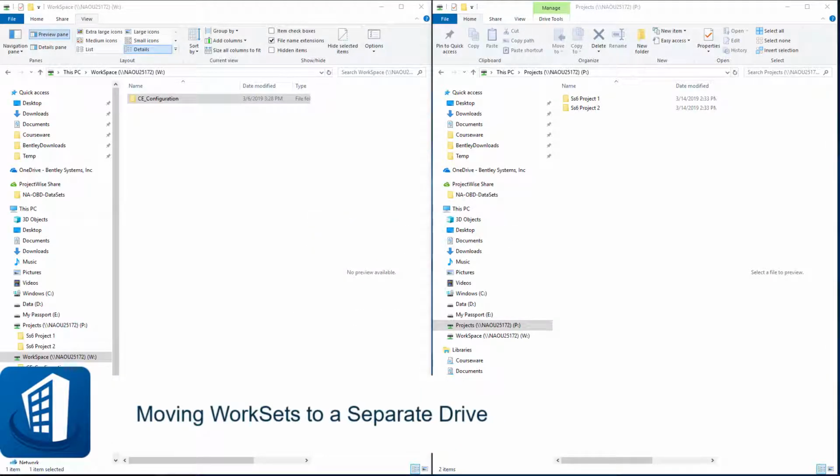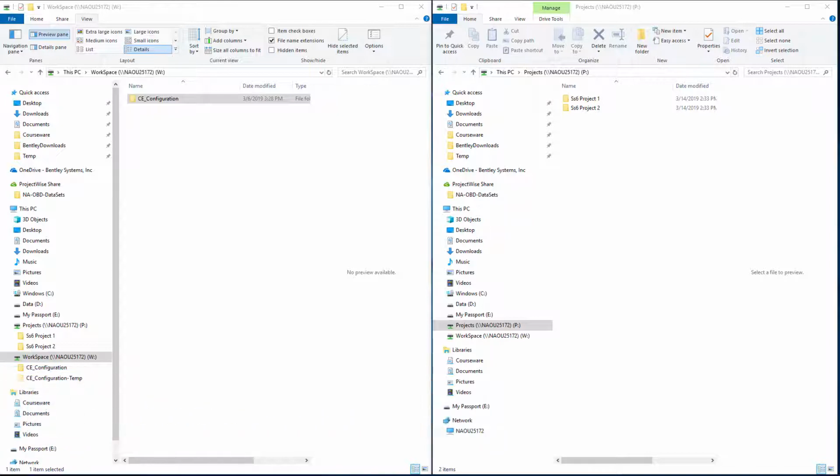Welcome to this session on moving the WorkSets to a separate drive. Now remember, this is an optional step, but a lot of times users would prefer to keep the workspace on a drive that's only accessible to the CAD administrators, while they want that workset information or the project information to be in a separate folder, a separate drive where it's accessible to all users.